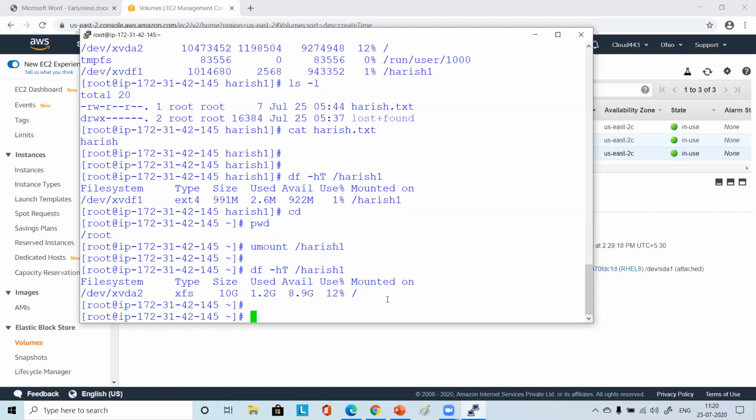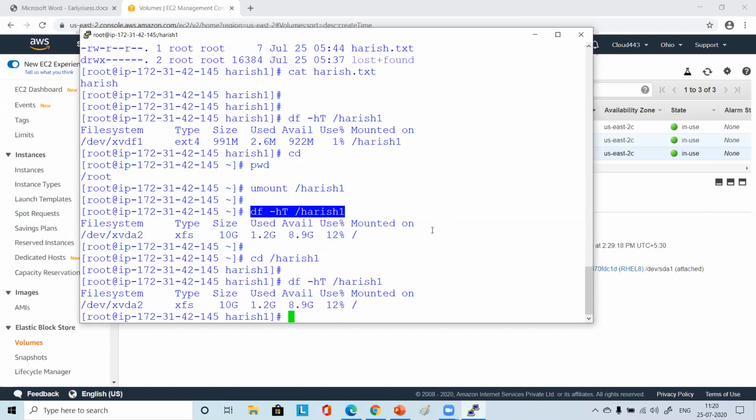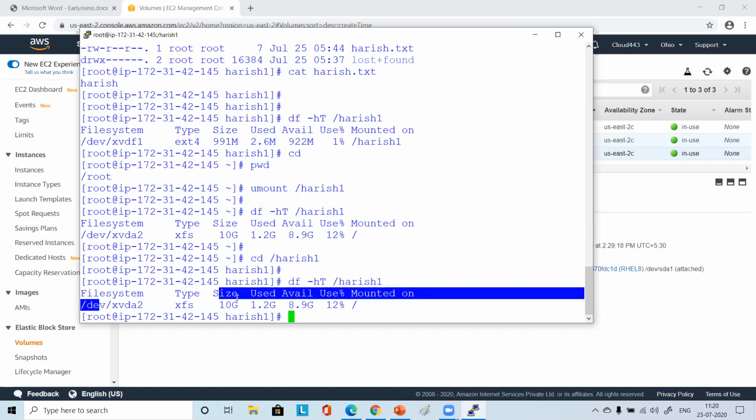No, it is not about coming out of the directory. When we did cd, then we came out of the directory. That is one thing, it will not show the file. But what is the command that we are running here? We are running df -ht. Even if you go to that directory and run this command df -ht there, still it is showing something different.